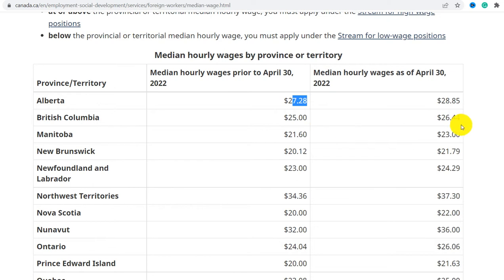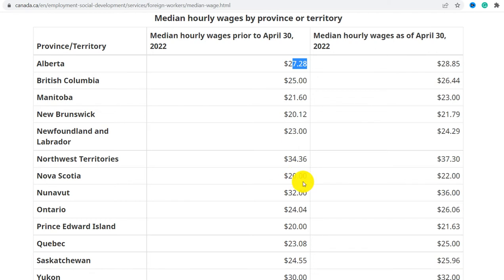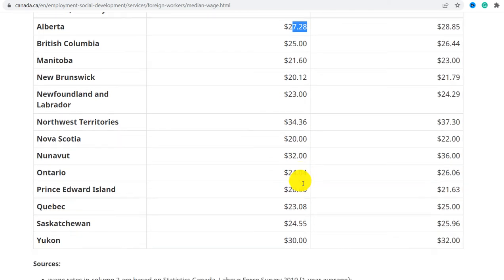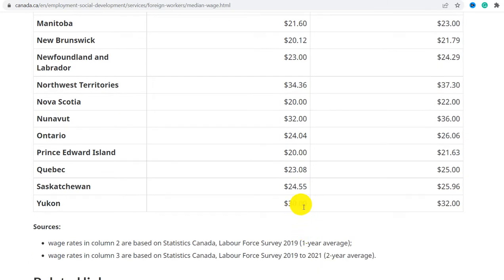British Columbia 25, Manitoba 21, New Brunswick 20, Newfoundland and Labrador 23, Northwest Territories 34.36 CAD, Nova Scotia 20 CAD, Nunavut 32, Ontario 24.04, Prince Edward Island 20 CAD, Quebec 23 CAD, Saskatchewan 24 CAD, Yukon 30 CAD.